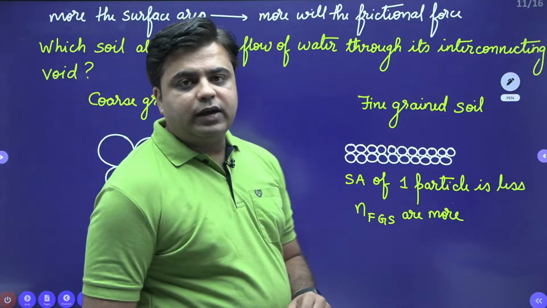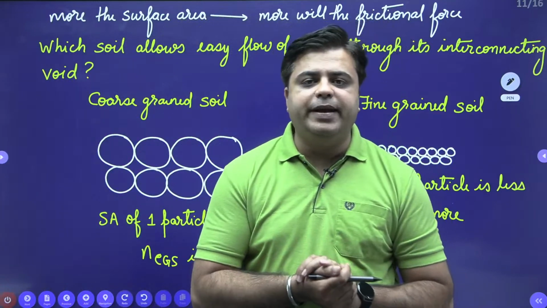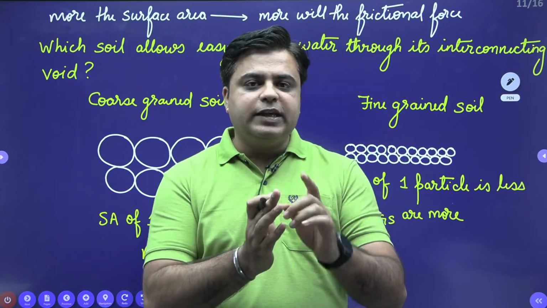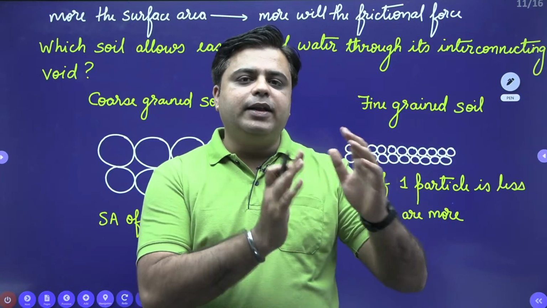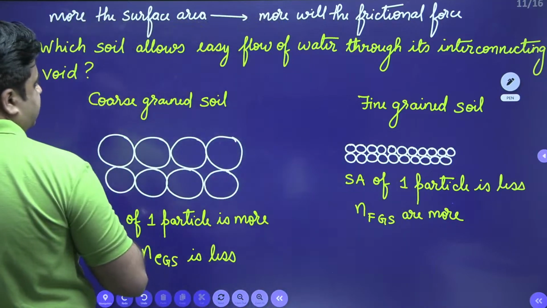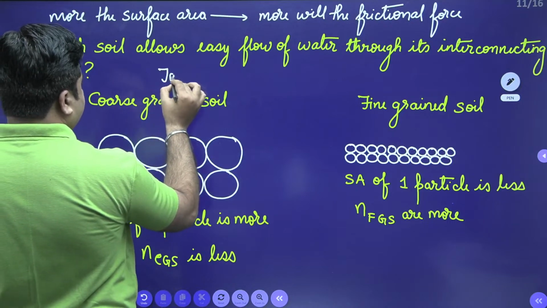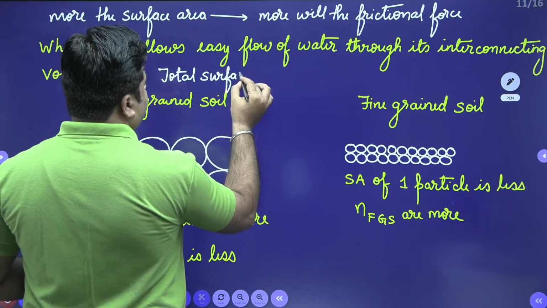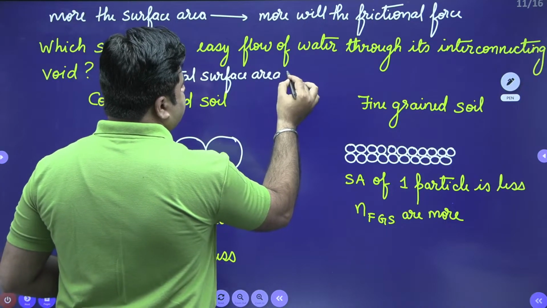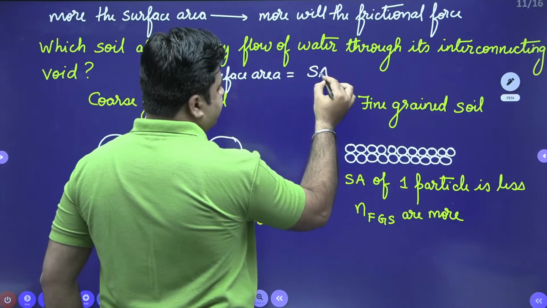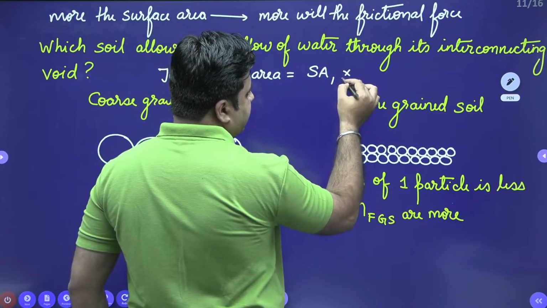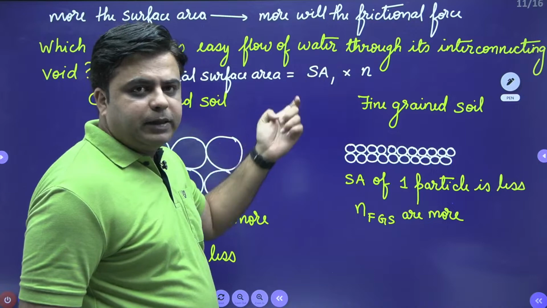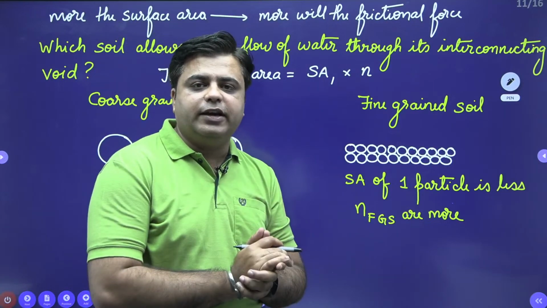So again, when you need to calculate the total surface area of the soil medium, the total surface area of the soil medium is the product of surface area of one particle multiplied by the number of particles. So these two quantities you need to keep a check while you are calculating the total surface area of the soil medium.